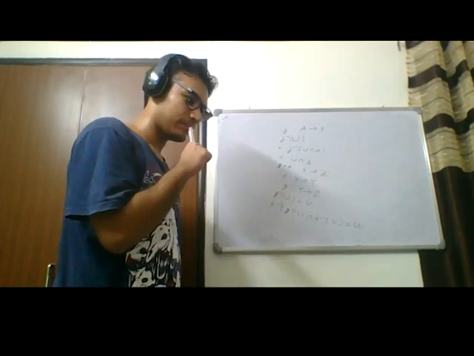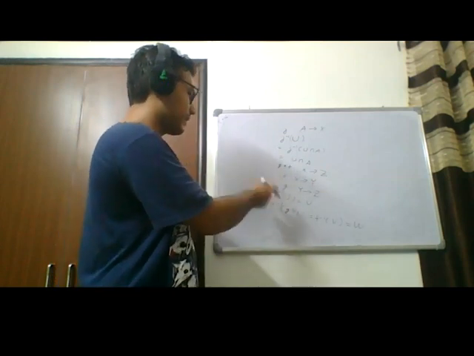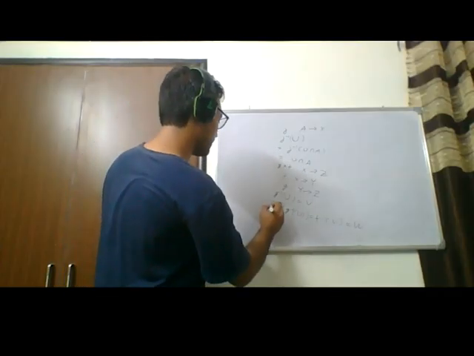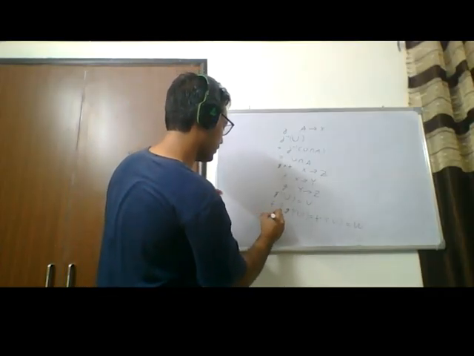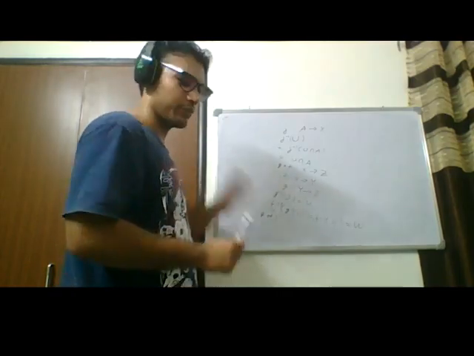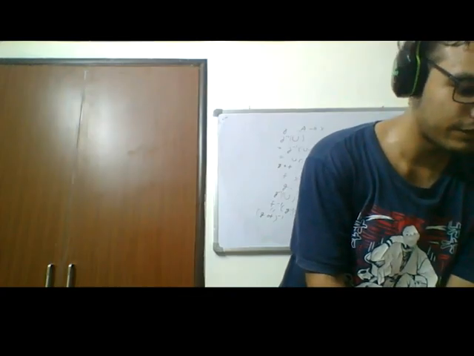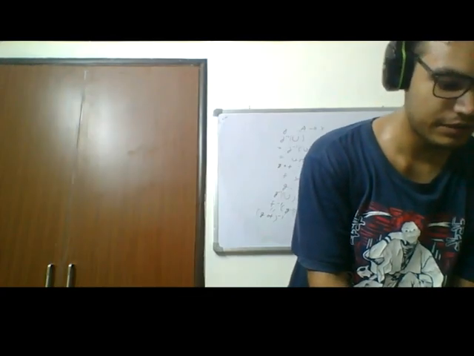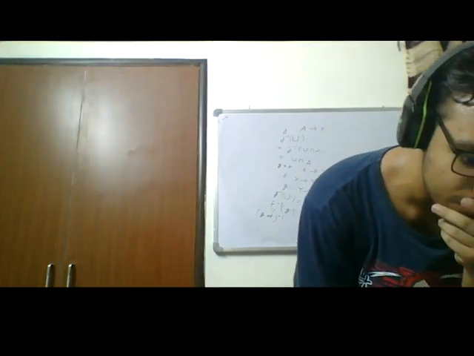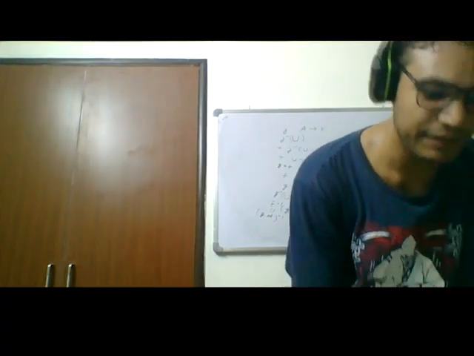So why are we free to invert like that? Why is this equal to essentially (G∘F) inverse? I think we proved it in section 2. I'm going to check. Yeah, we did prove it.